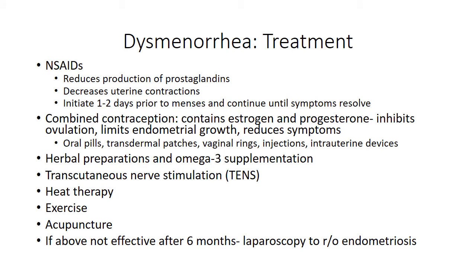Treatment for dysmenorrhea includes NSAIDs, combined contraception, which includes estrogen and progesterone, herbal preparations and omega-3 supplementation, transcutaneous nerve stimulation, heat therapy, exercise, and acupuncture. And if these treatments are not effective after 6 months, a laparoscopy can be performed to rule out endometriosis.